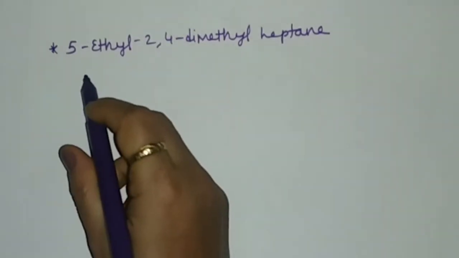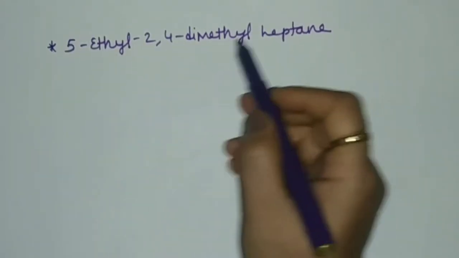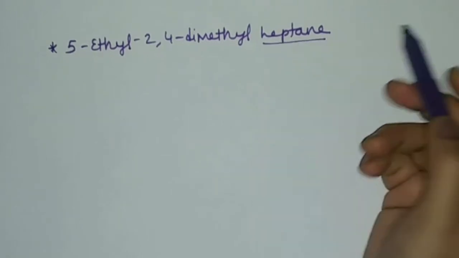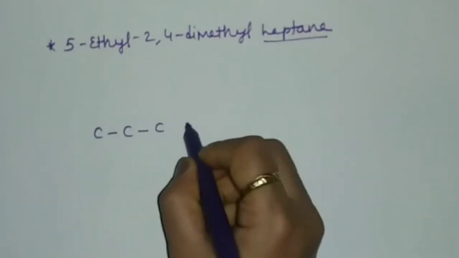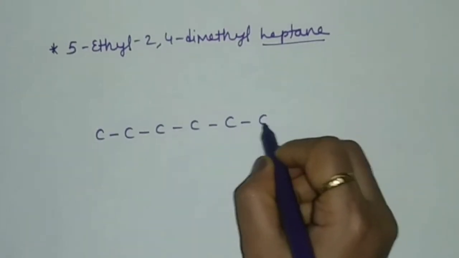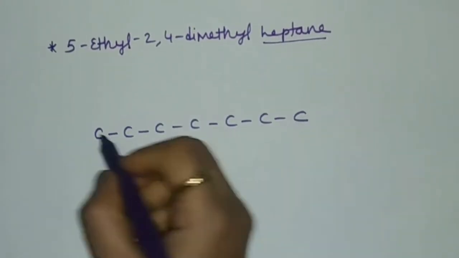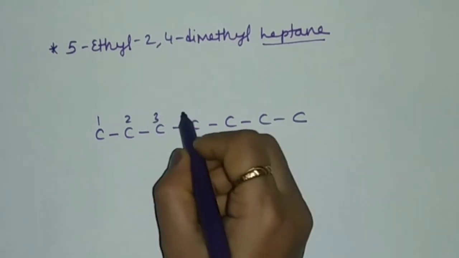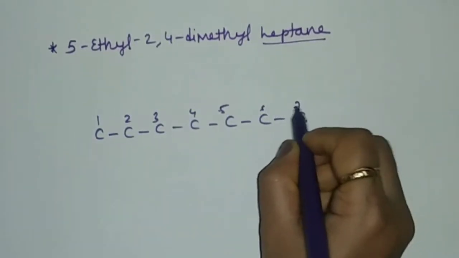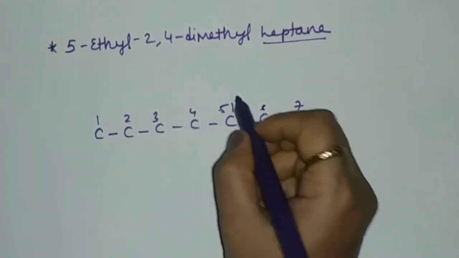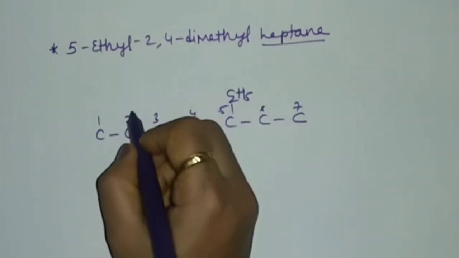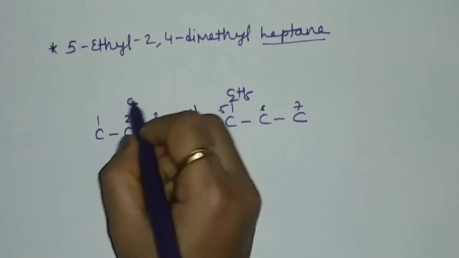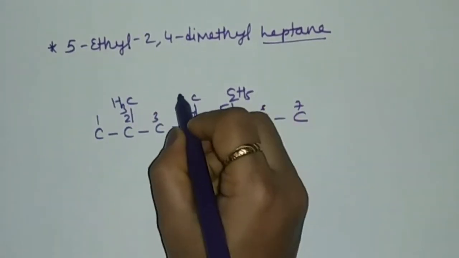Now let us draw the structure of 5-ethyl 2,4-dimethyl heptane. So the parent alkane is heptane. So we'll draw 7 carbon atoms: 1, 2, 3, 4, 5, 6 and 7. Then numbering 1, 2, 3, 4, 5, 6 and 7. On the fifth position there is an ethyl group, C2H5, and on the second and fourth positions there is a methyl group, CH3.